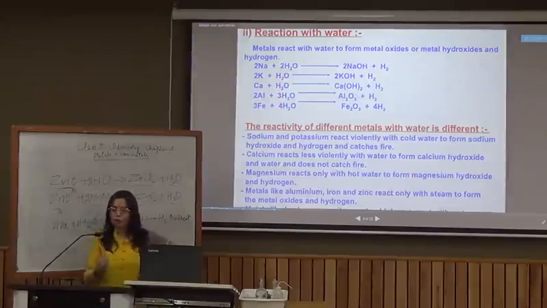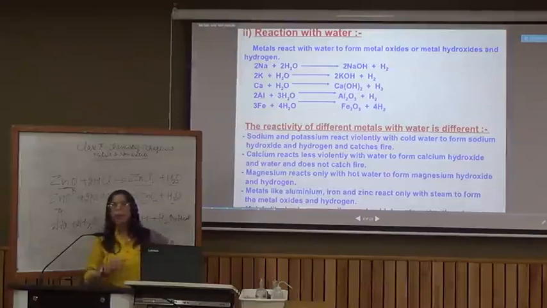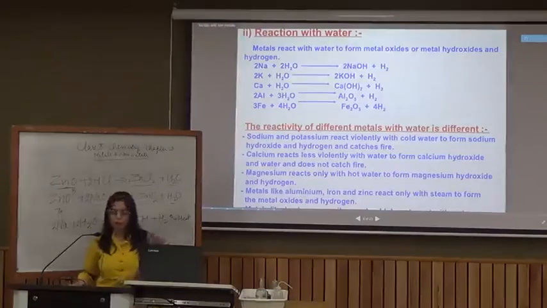will also start floating, because the hydrogen which is produced is light and it will stick to the surface of calcium, and the calcium piece will start floating in water, though the reaction is less violent in comparison to sodium and potassium. Magnesium reacts only with hot water, it does not react with cold water.